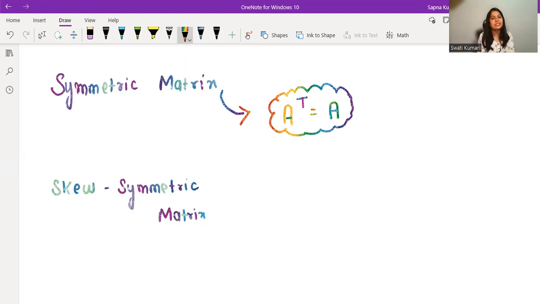That you will see in the next video. Now talking about skew symmetric matrix, very simple. It is almost like a symmetric matrix with a negative sign. For example, you have a matrix, you are doing the transpose of it, and you are getting the negative of that matrix. Such matrices are called skew symmetric matrices.